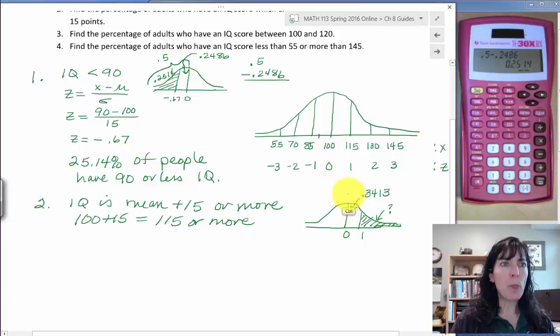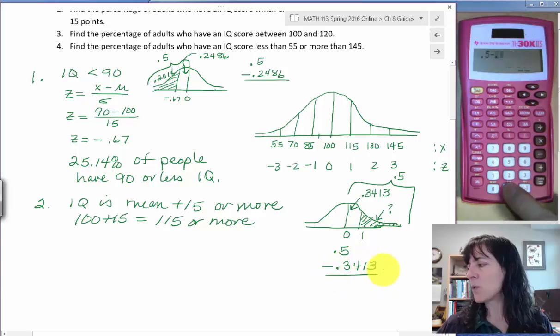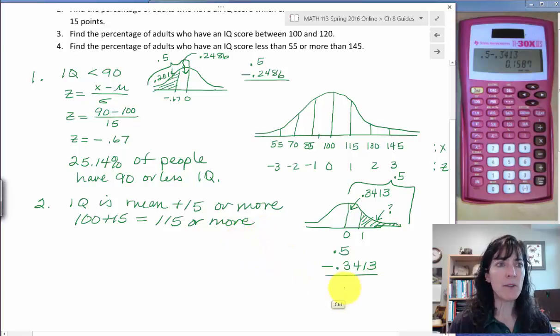And so again, we think about, well, we know the entire right-hand side is 0.5. And because we have a chunk we don't want, and we need a chunk we do want, and they're both on the same side of the mean, then we can take 0.5 minus the chunk we don't want, which is 0.3413, and we get 0.1587.